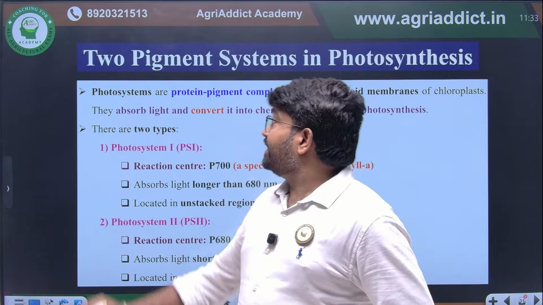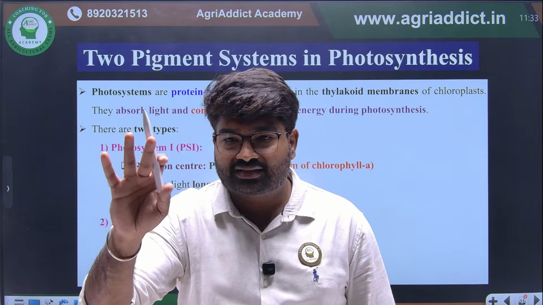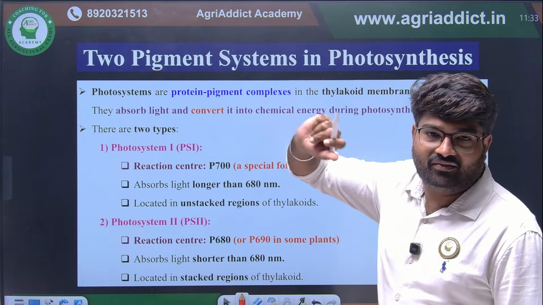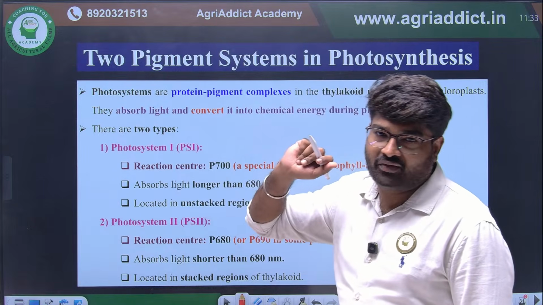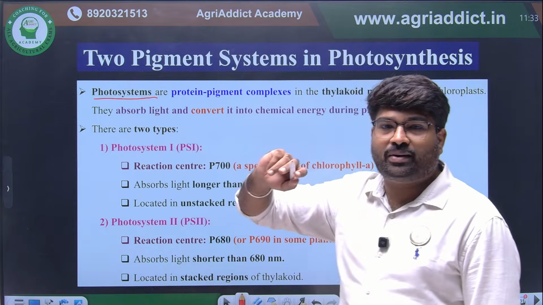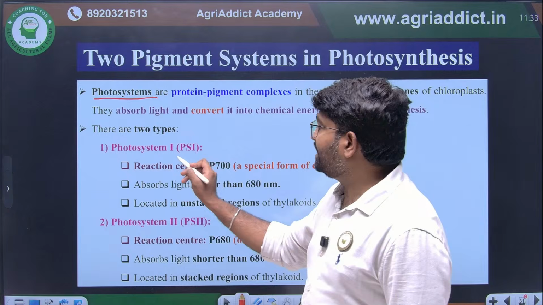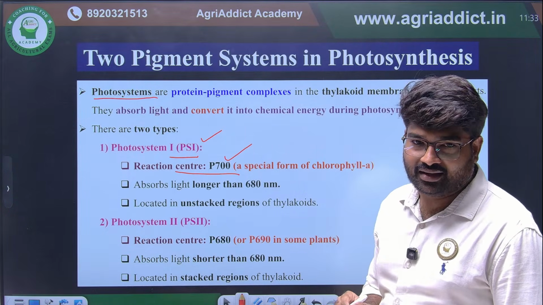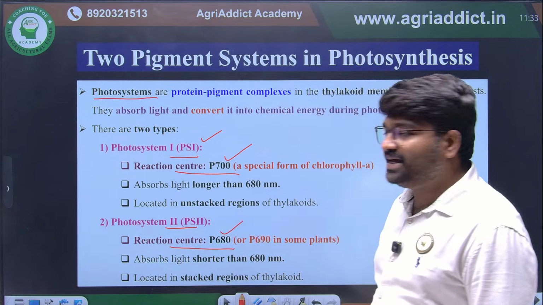Next thing. Now, two pigment systems are there. We have already discussed what happens in the light reaction. Now, how the light reaction is happening, we are going to see. First, where will the light reaction happen? In the thylakoid membrane, which we have already discussed. The thylakoid membranes have photosystems. We know two different photosystems are there, PS1 and PS2. Here the question they will ask is that PS1 has the reaction center P700. Then PS2 means what? The reaction center will be P680.